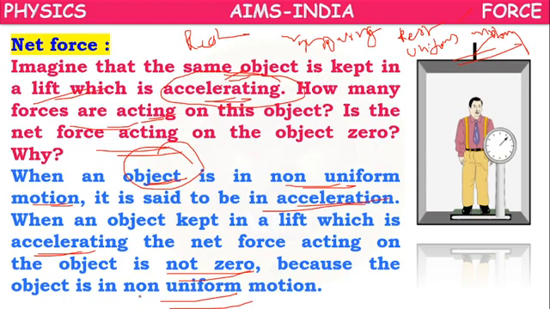But when the motion is not uniform, the net force will not be 0. So that's why we feel our weight is somewhat decreased while we are going down, and while we are going up, we feel that our weight has been increased. We feel that because the net force is not 0 in the lift.